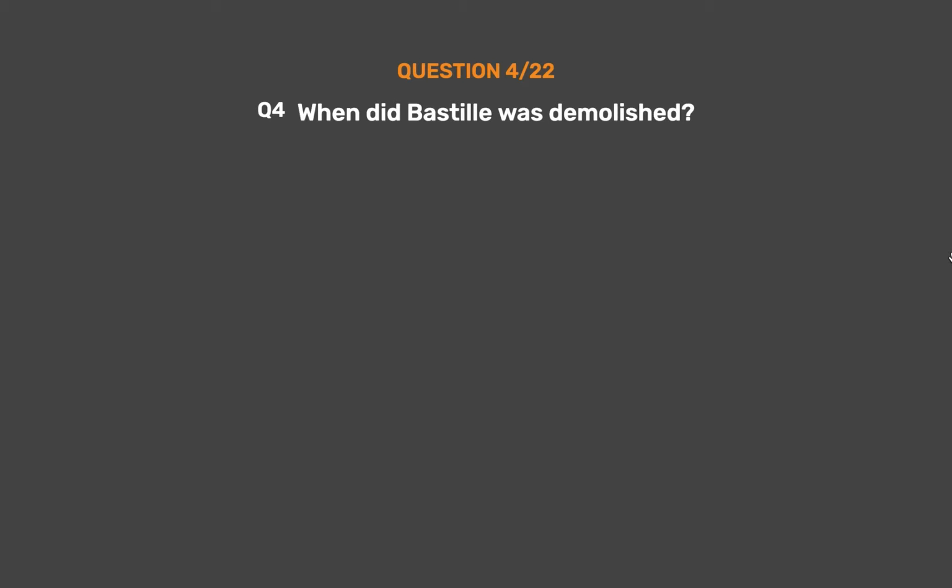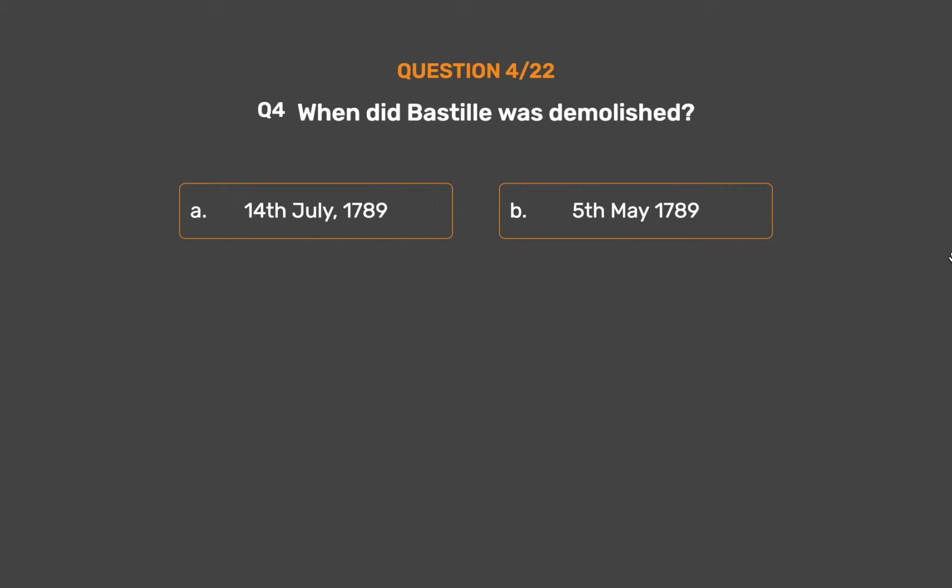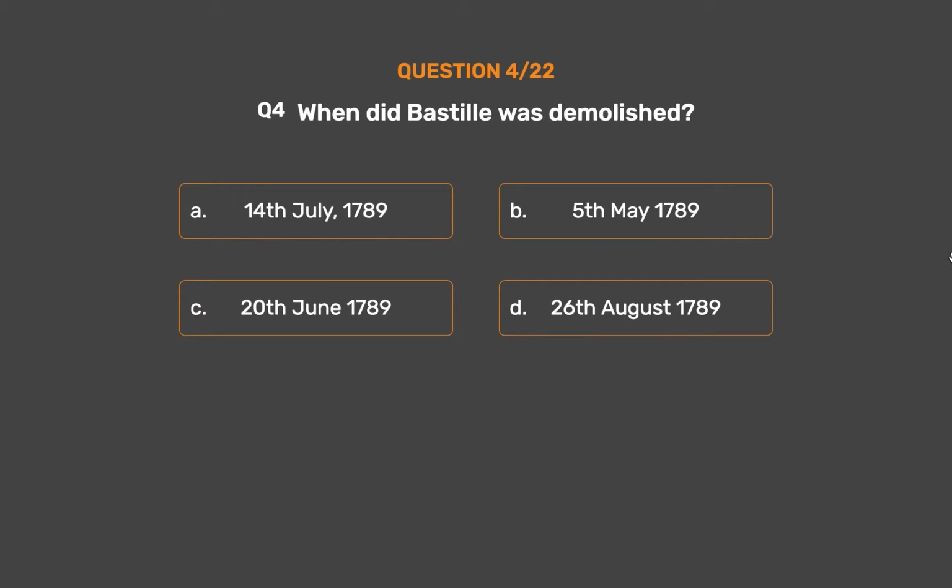Question number 4. When was the Bastille demolished? Option A. 14th of July, 1789. Option B. 5th of May 1789. Option C. 20th of June 1789. Option D. 26th of August 1789.